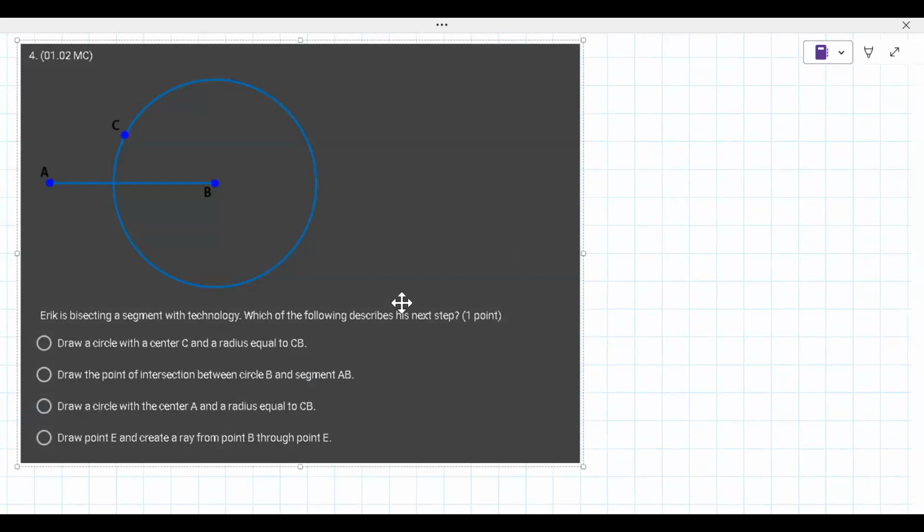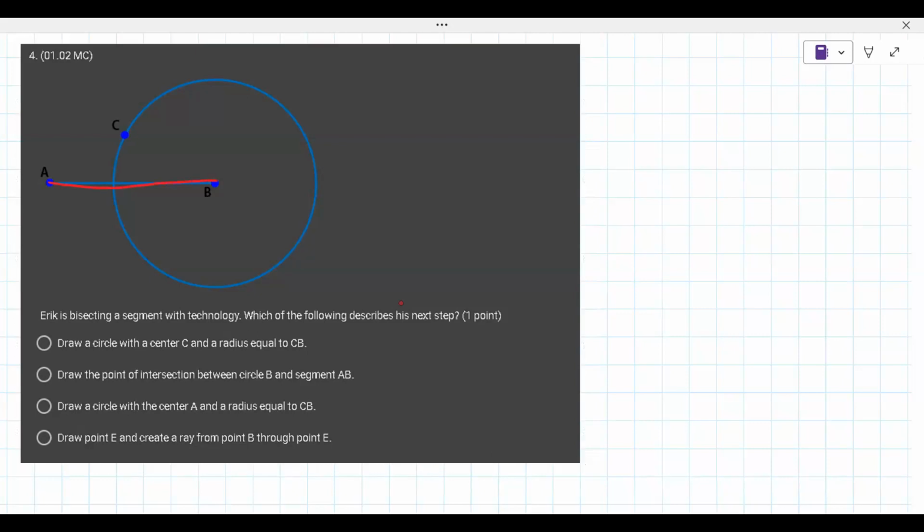I'm laughing because when you go to a tool today and you bisect something, you just cut it in half and you don't draw a circle here. I don't know, this is weird. Draw a circle with a center, which the following describes as the next step. So he's bisecting segment AB.